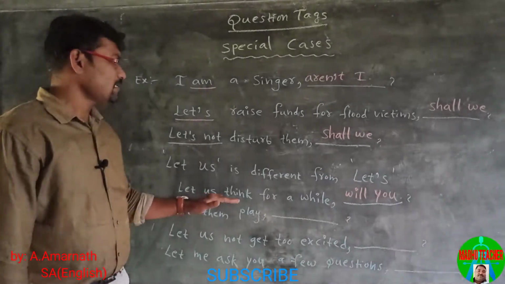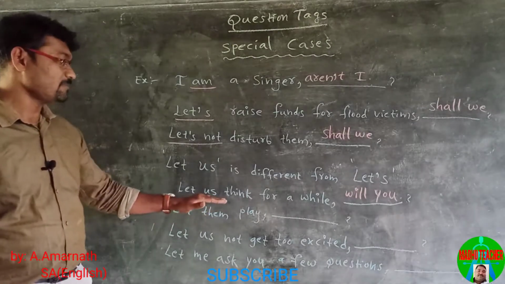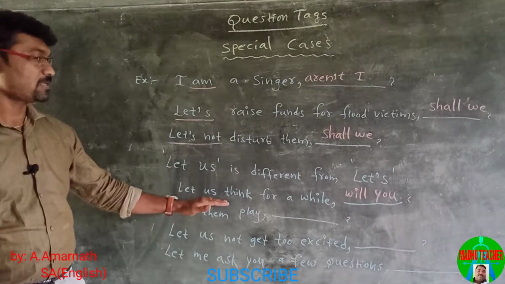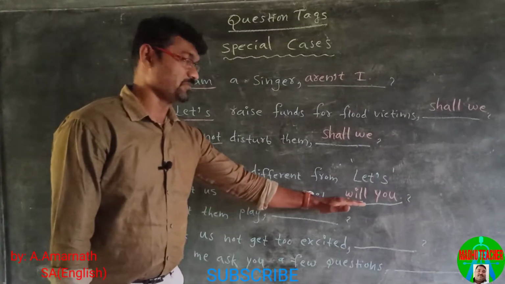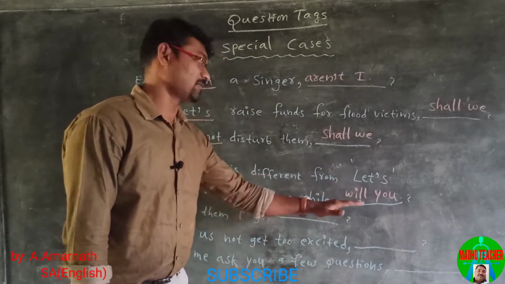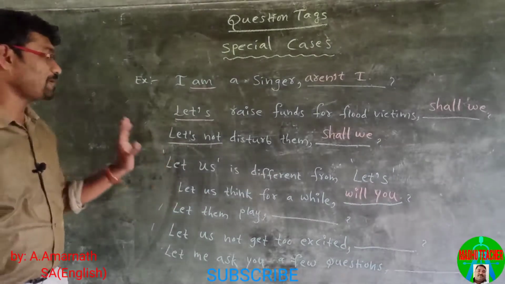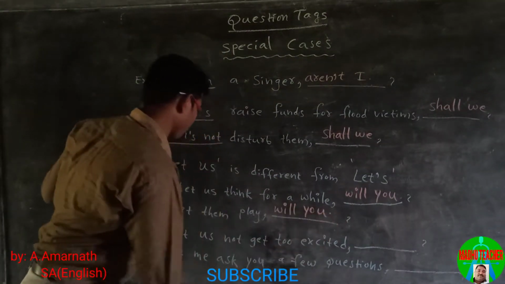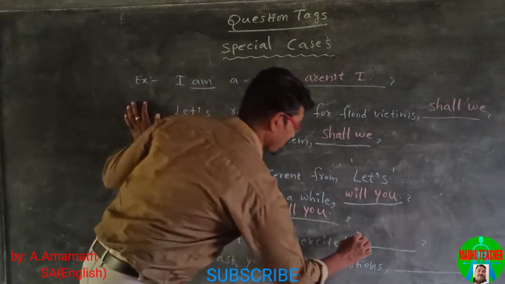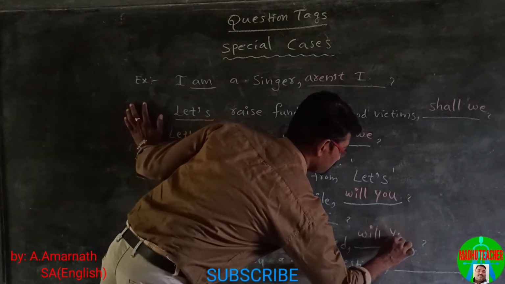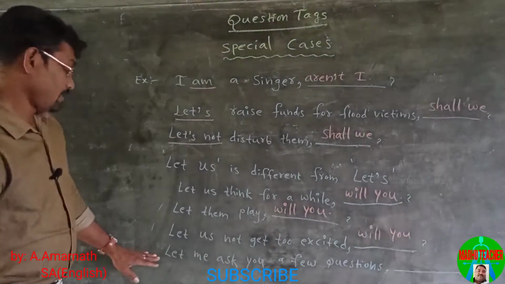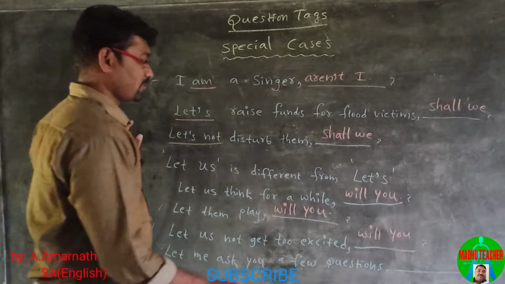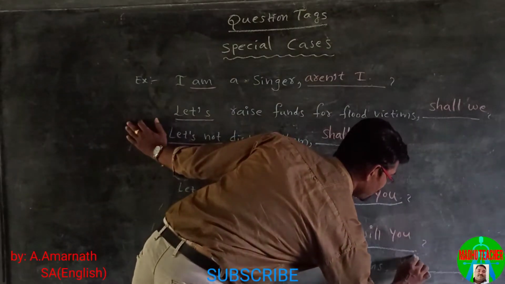The sentence is in positive form. In spite of that, we use will you, not won't you. Let them play, will you? In the same way, let us not get too excited, will you? Let me ask you a few questions, will you?